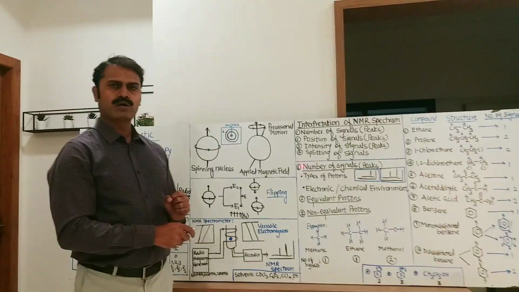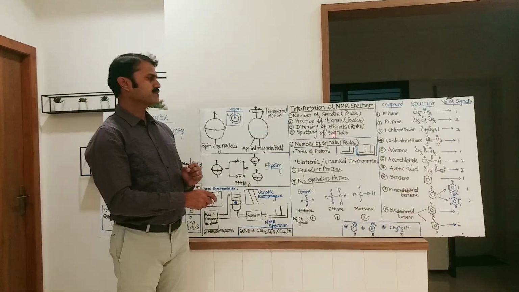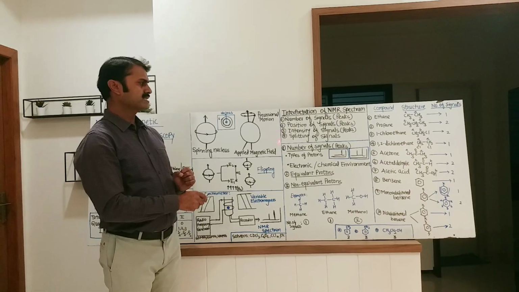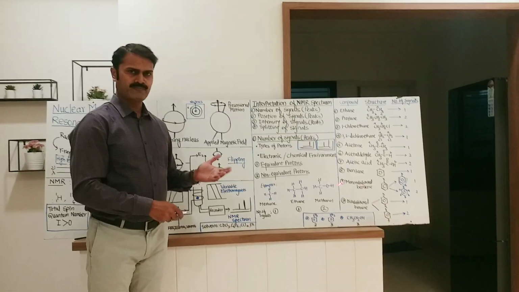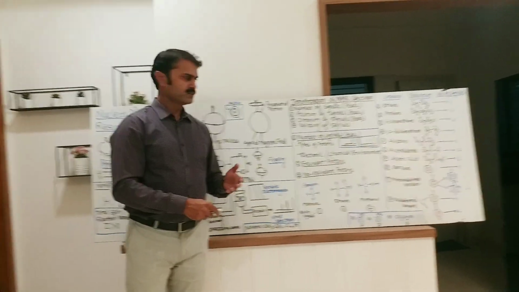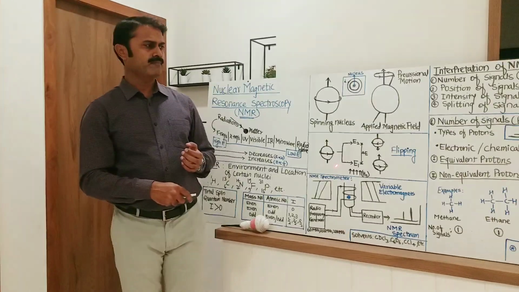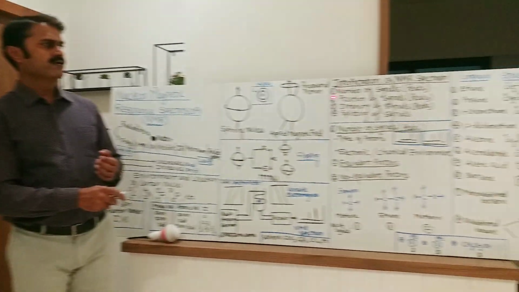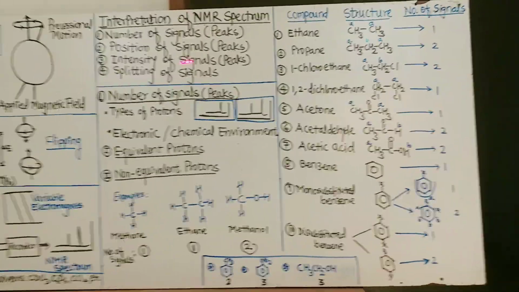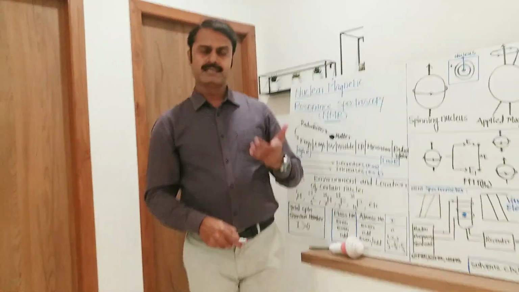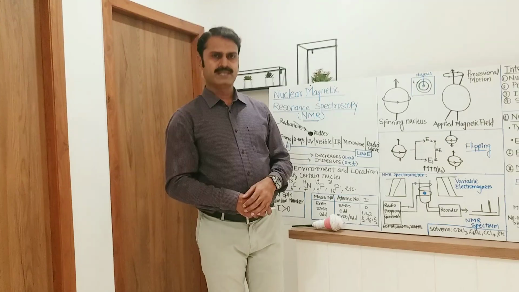Again, there are three more parameters: position of signal, intensity of the signal, and splitting of signal. We will discuss these remaining three parameters in the second part. Thank you. In this part we have discussed the principle of NMR and the first point for the interpretation of NMR. The remaining points we will discuss in the second part. Thank you. See you in the second part.